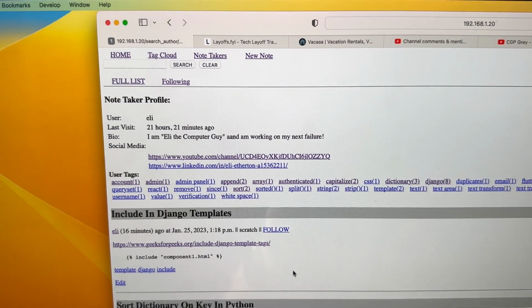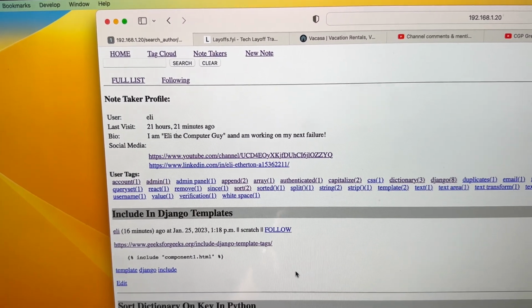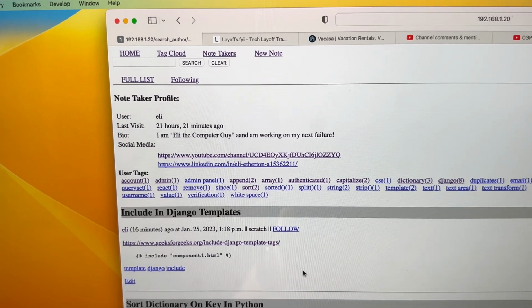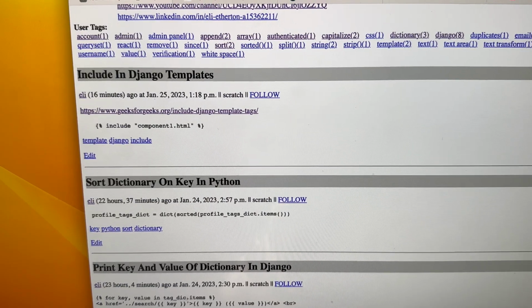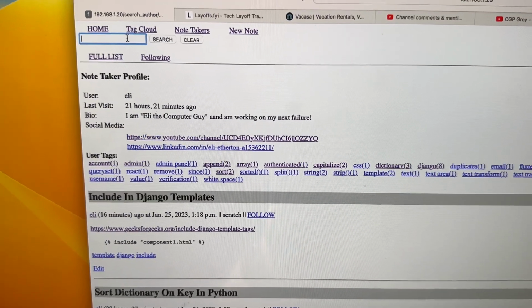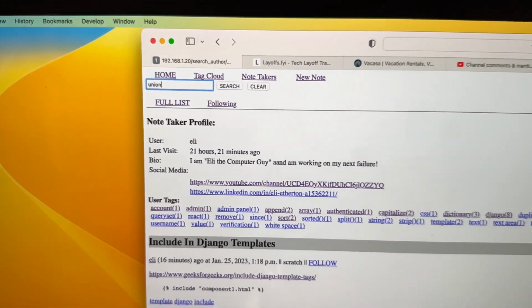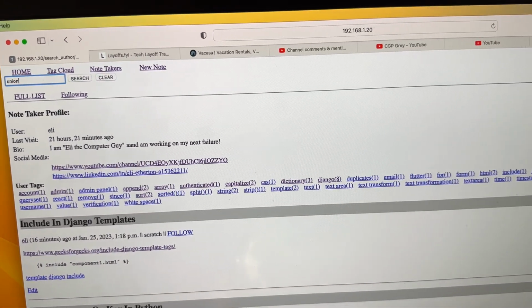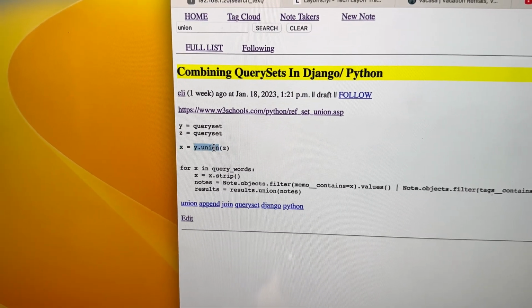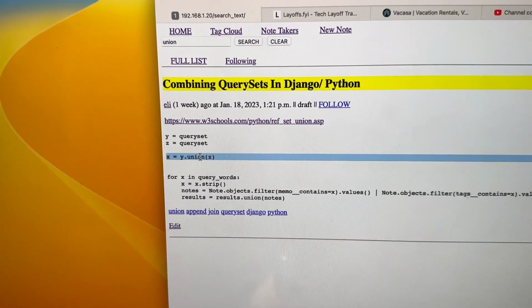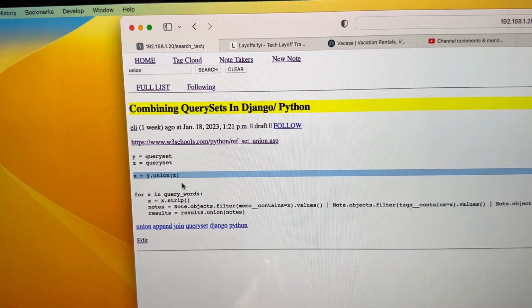That's why I look at this note-taking app that way, right? Yes, there's not a native Mac app. There aren't other native apps. There's not all of this fancy stuff. But if I just need basic stuff, like, oh crap, how do I do a union, right? Union is when you connect two data sets. I can just simply put in union, I can hit insert, and it's like, oh, okay, so that's how I do the union again, right? That's what I need. I don't know about anybody else, but that's what I need.